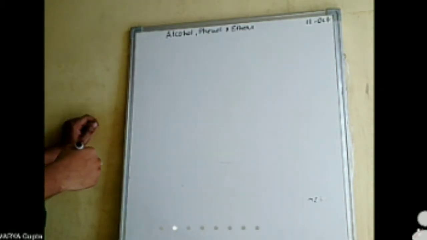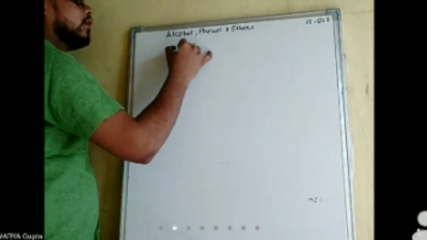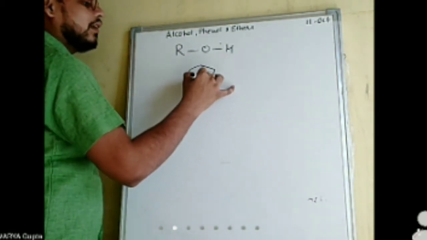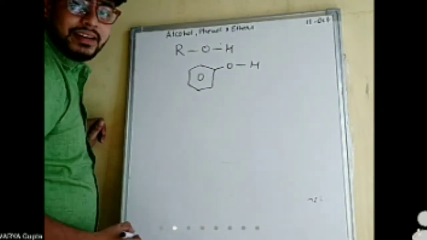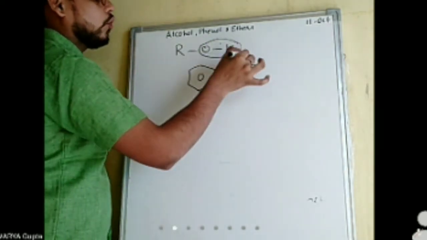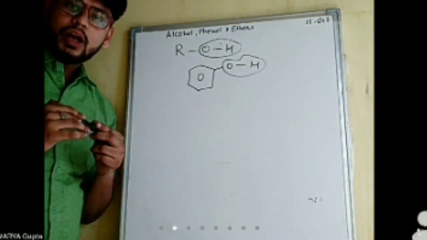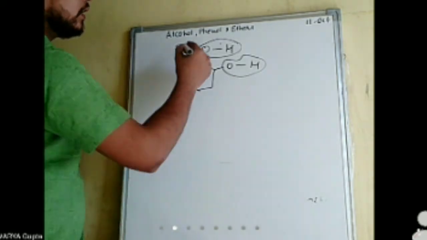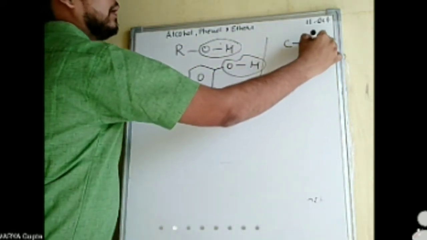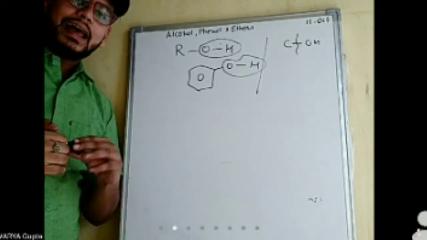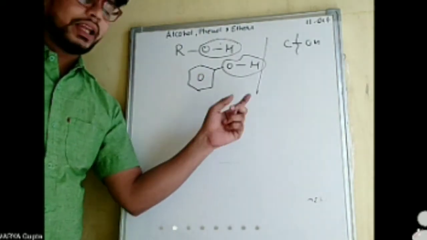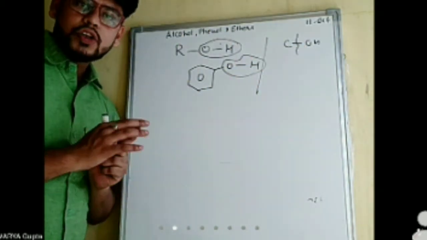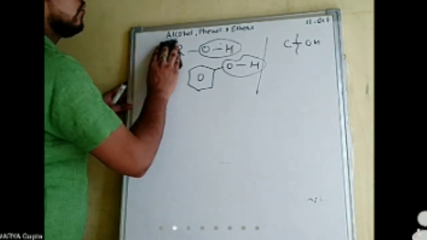Next part. Okay, in alcohol and phenol, we were studying reactions which involve the breaking of the O–H bond. But alcohols, as we have already studied, also have the ability to show reactivity with the breaking of the C–OH bond. Let us now observe what type of reactions are there.